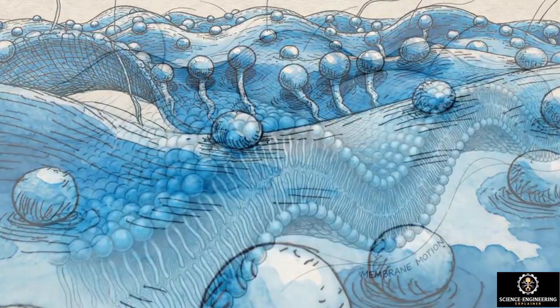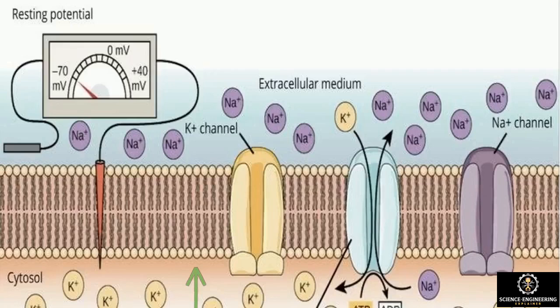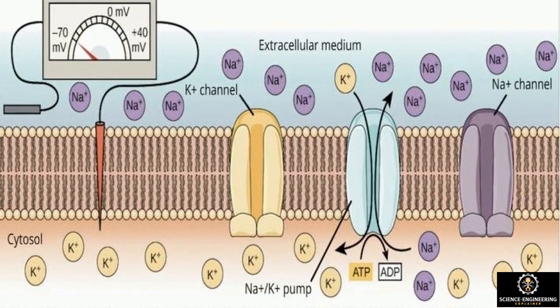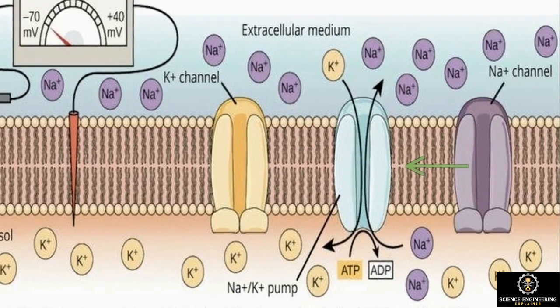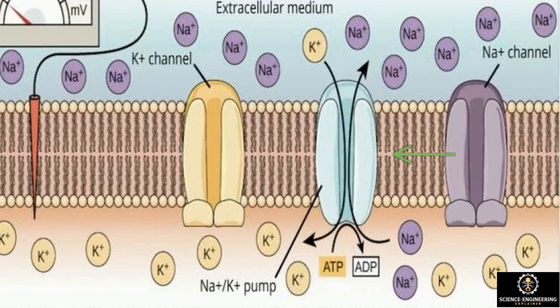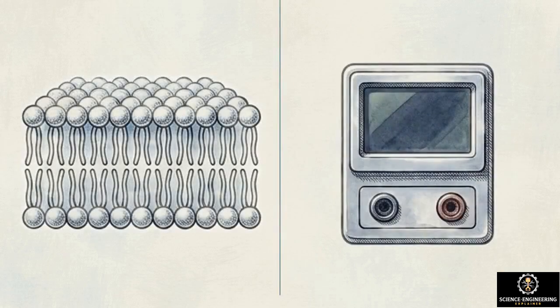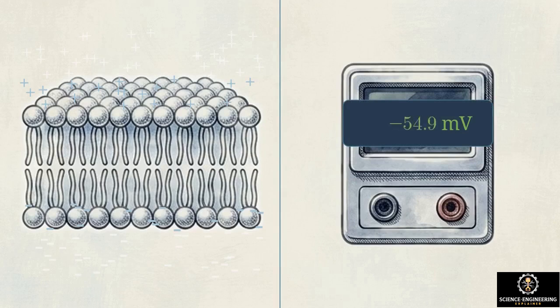Every bioelectric signal in the human body originates at a single microscopic barrier, the selectively permeable cell membrane. This boundary separates sodium and potassium ions using a dense lipid bilayer. Acting as an insulator, it functions like a capacitor. Embedded ion channels act as variable resistors, while the sodium-potassium pump consumes energy to maintain the imbalance, serving as the voltage source. This continuous baseline power creates an electrochemical gradient across the cell.